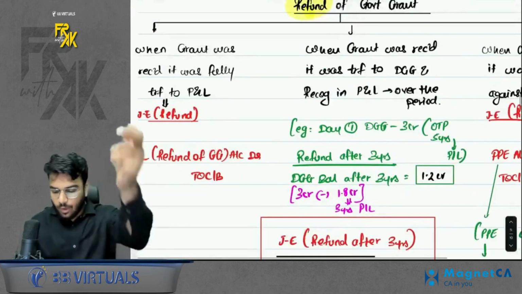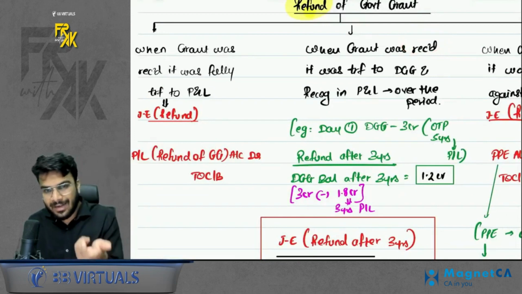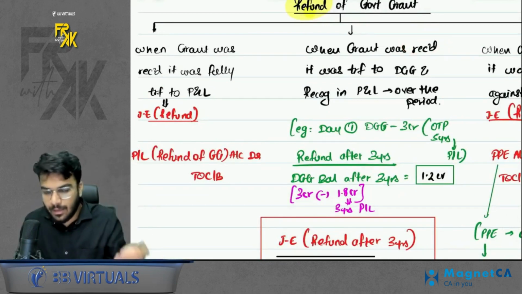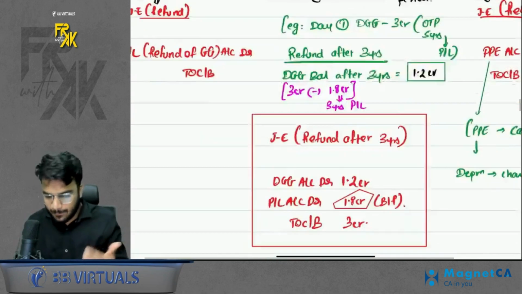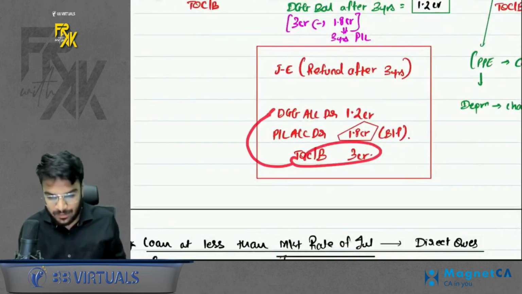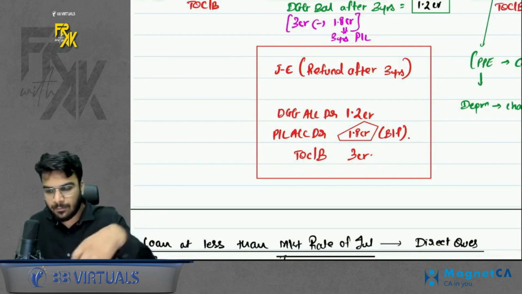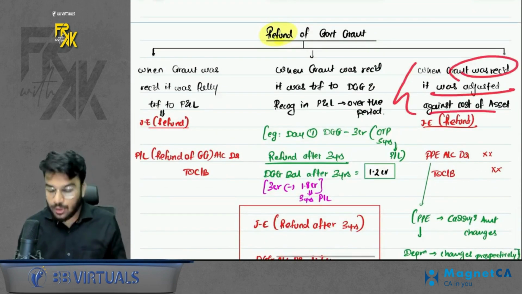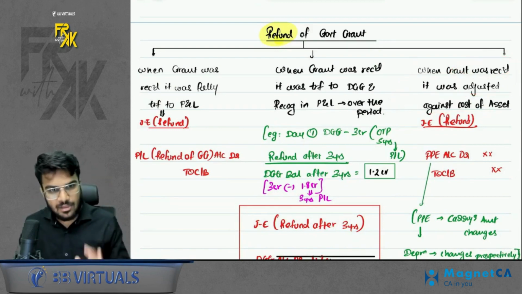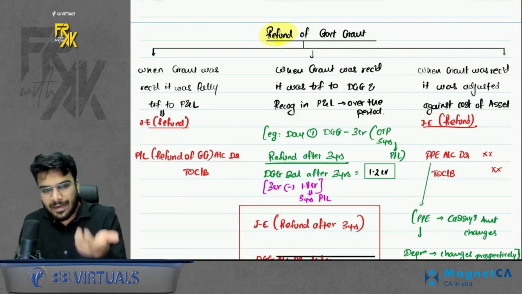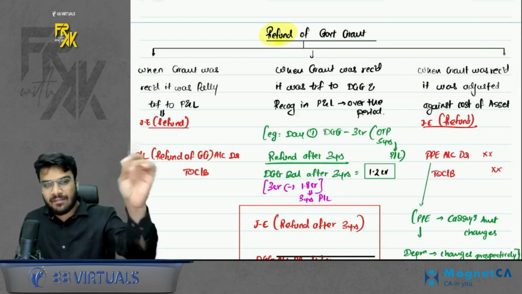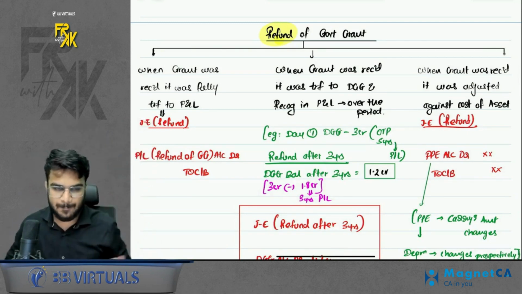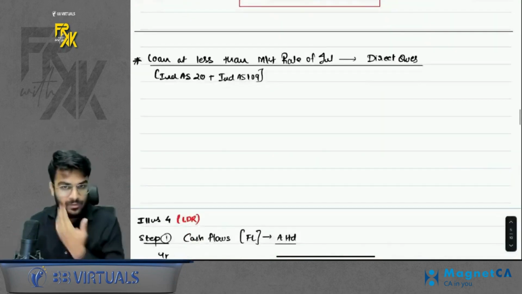That means if on the receipt of government grant, you transferred it to DGG and you were transferring it to profit and loss over the period, and if it becomes refundable in between, the refund first writes off the full DGG balance and then the balancing figure will be transferred to profit and loss. Simple. Acha. What if when you received the grant, you adjusted the cost of the asset? So the refund also will be adjusted from the cost. Like when you received it, you reduced the cost of the asset. Now while refunding, you will increase the cost of the asset. As simple as that. Okay, this was the case of refund.